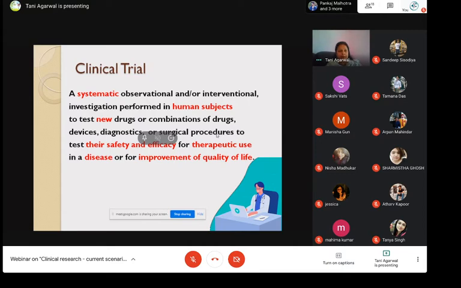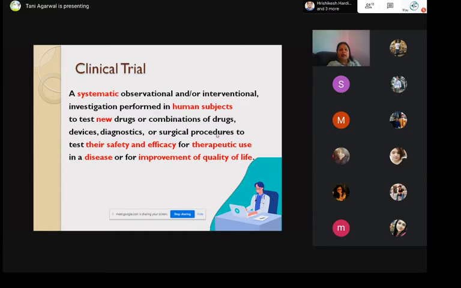So a systematic study means that before the beginning of the trial itself, the protocol or the rules or the guidelines for the trial, each and every trial has a different protocol, right? So that protocol is written, finalized, and approved by the review boards as well as the regulatory bodies. Only then can the clinical trial begin. So it has to be a systematic study.